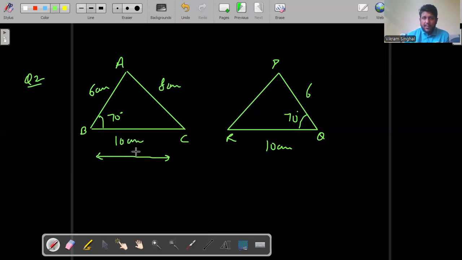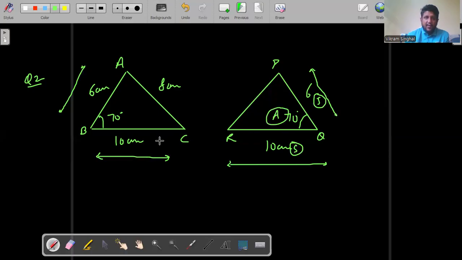Here, the first arm BC is 10 centimeters. Here also, the first arm is 10 centimeters. The second arm here is 6 centimeters. Here also, the second arm is 6 centimeters. So what do we conclude? By side angle side, we have these two triangles as congruent triangles.